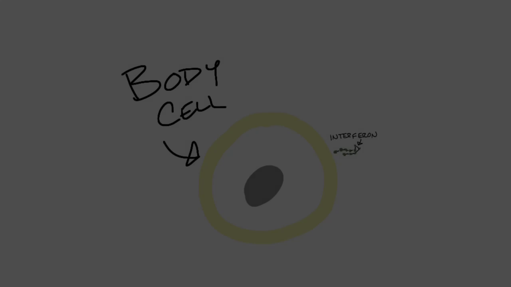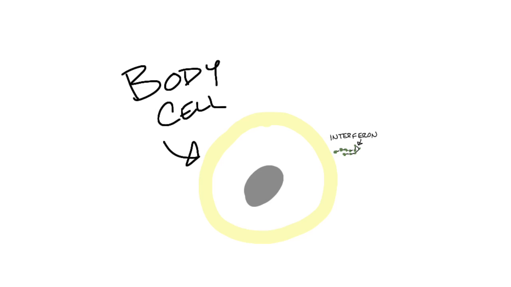The final attempt in the second line is to activate interferon proteins. Your cells create and release a protein called interferon, which causes nearby cells to produce an enzyme which will prevent the virus from making more protein or RNA.